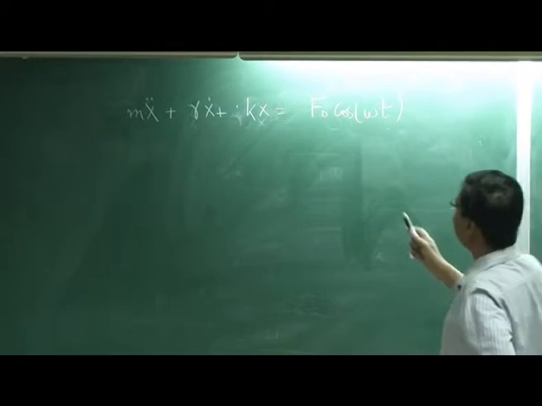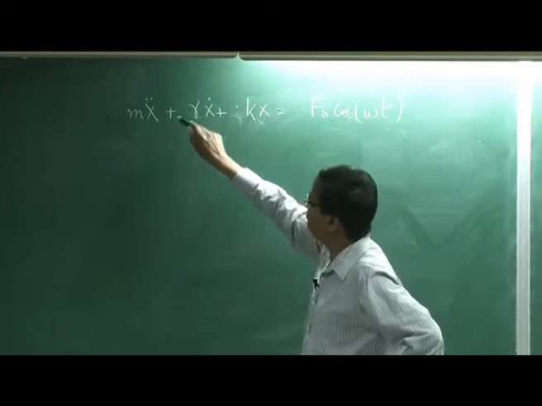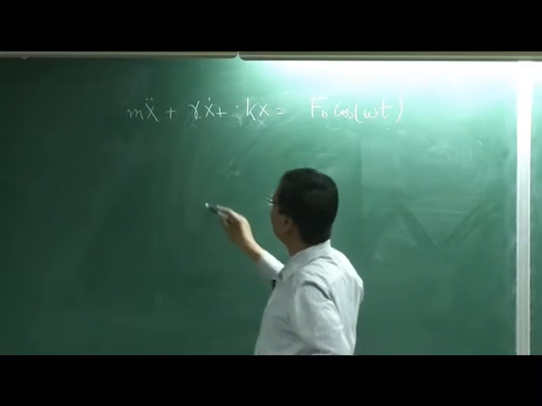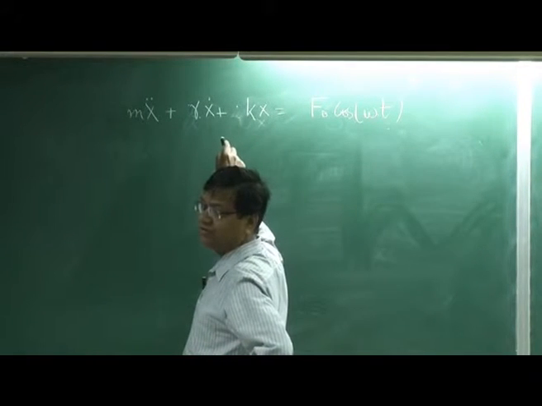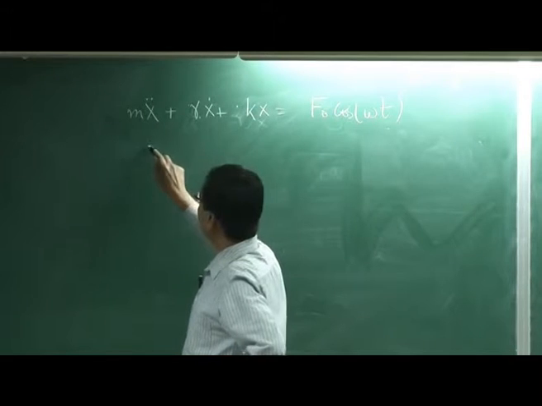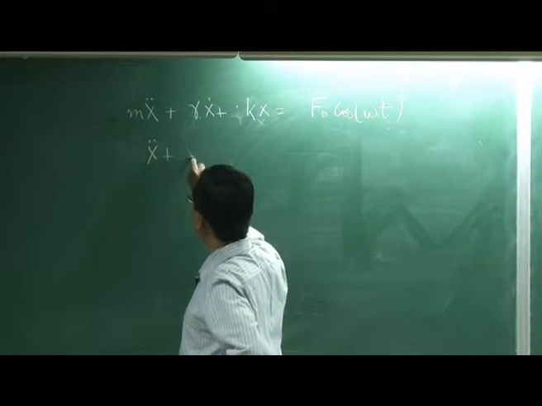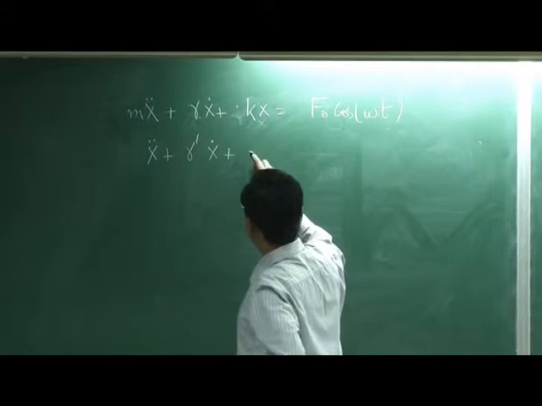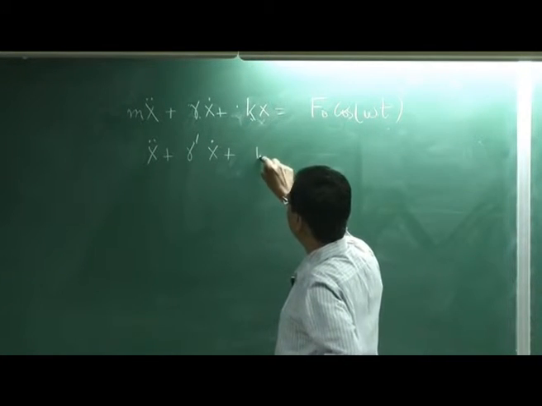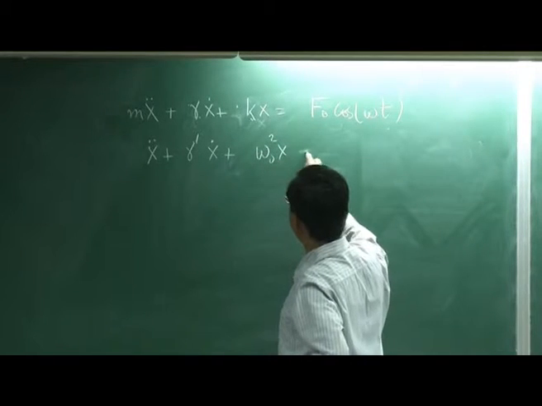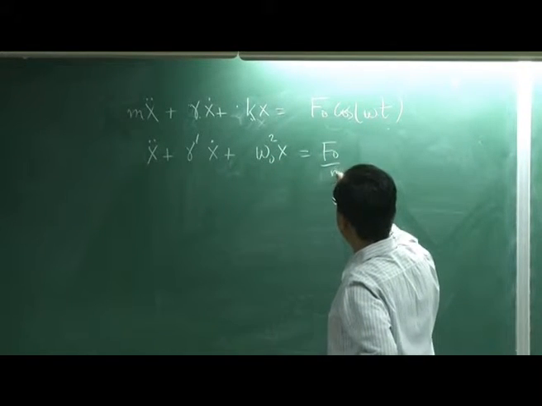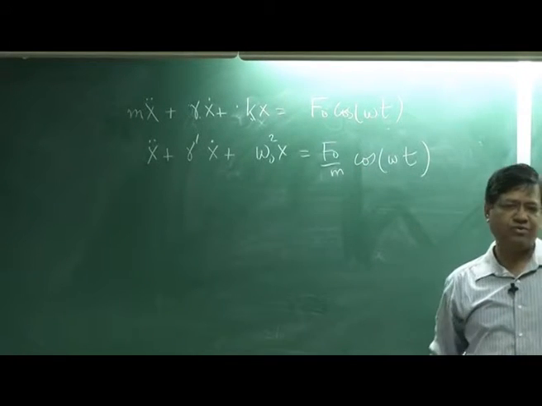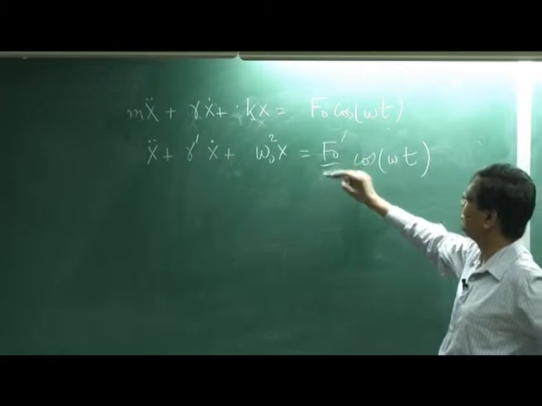So how many parameters are there? 1, 2, 3, 4, 5. We do not want too many parameters. So the first thing is to get rid of m, so divide by m. I am going to call it gamma prime, gamma by m, x dot, plus k by m, which is omega naught square, x, equals f naught by m. So I got to 4. So this is one parameter, f naught.